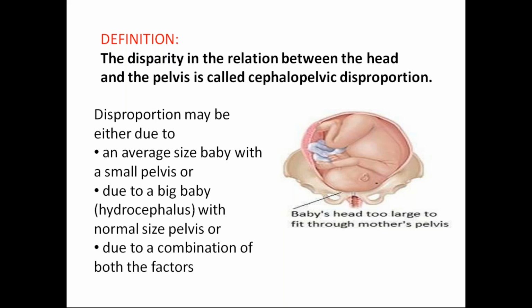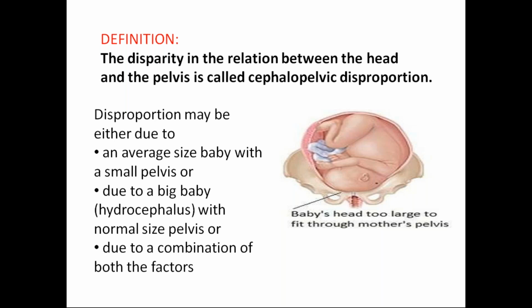If you take a teacup in your house and drop a table tennis ball into it, it goes down, right? Or a tennis ball, it goes down. But if you take a cricket ball, it just sits on the cup and will not go down. Imagine the ball as the fetal head and the cup as the pelvis. The disparity in relationship between the head and the pelvis is called cephalopelvic disproportion.